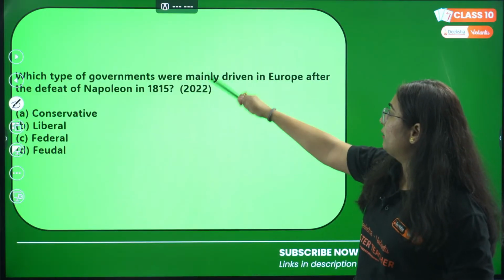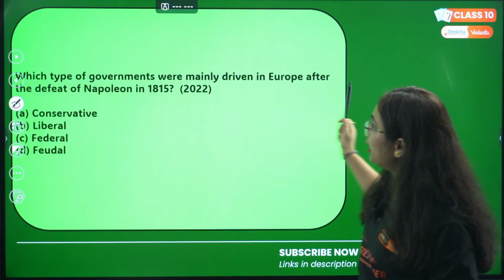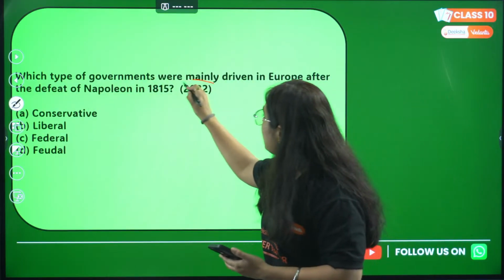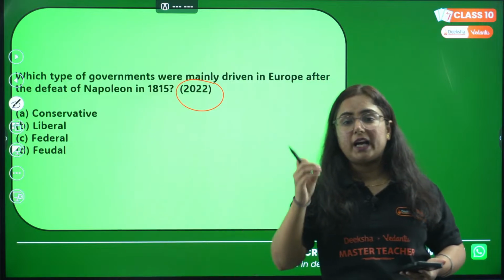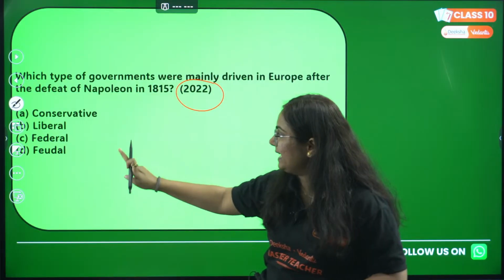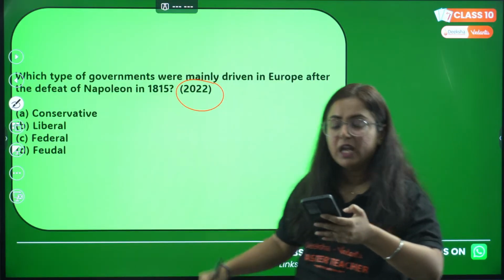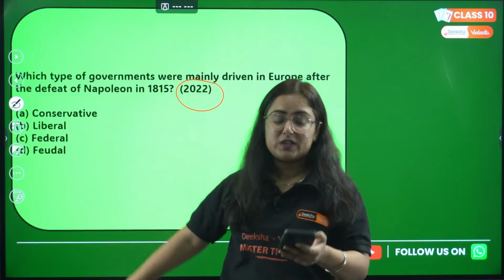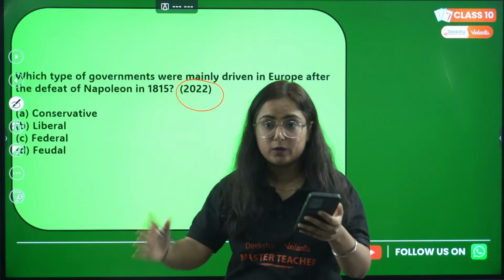Which type of governments were mainly driven in Europe after the defeat of Napoleon in 1815? And this was asked in the year 2022. Again, an important question. A, conservative, B, liberal, C, federal, and D, feudal. In this question, we will even discuss the meaning of all 4 words, which are very necessary from a history perspective.